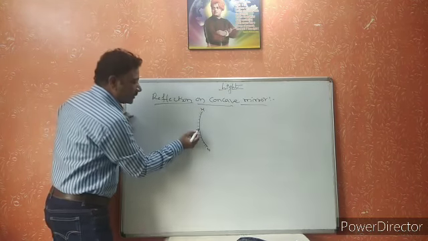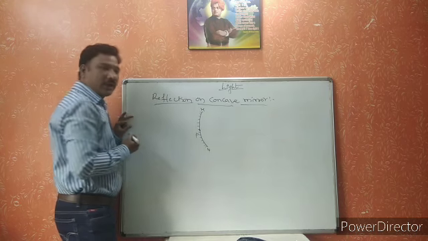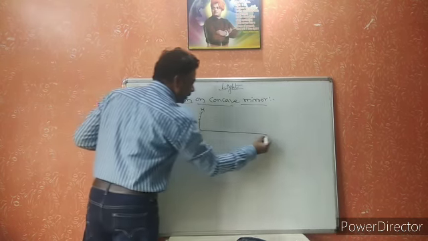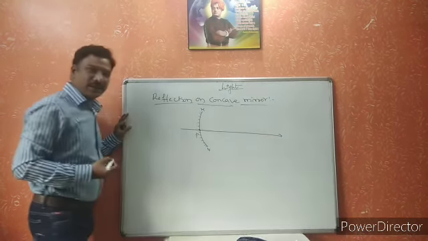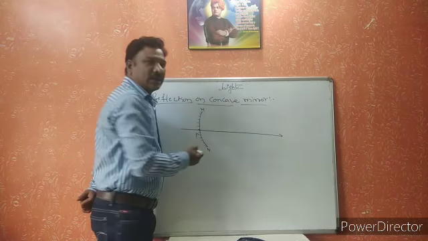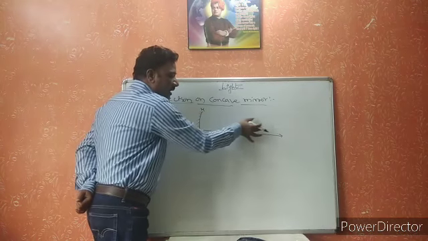And we know very well, this is the pole point of the mirror, P. Here I am drawing a principal axis. Now, from a long distance, from an infinite distance, light rays are traveling.